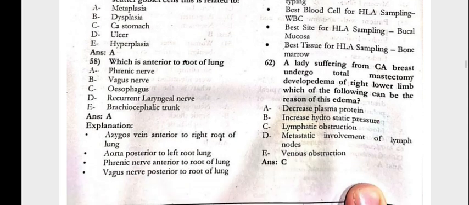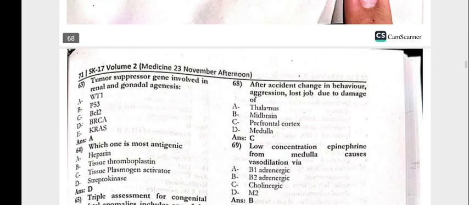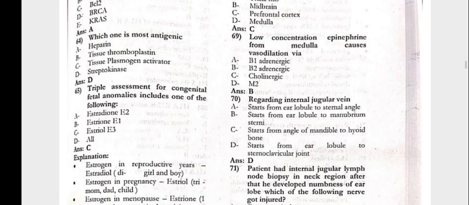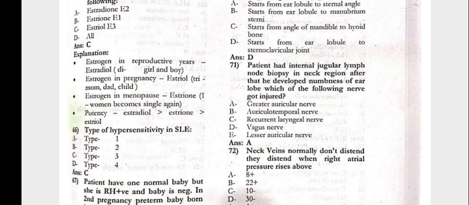A lady suffering from CA breast undergoes total mastectomy, developed edema of the right lower limb. Which of the following can be the reason for this edema? The lymphatic obstruction. The tumor suppressor gene involved in renal and gonadal agenesis, the WT1. Which one is the most antigenic? That is the streptokinase. The triple assessment for congenital fetal anomalies includes which of the following? That is the estriol, E3.